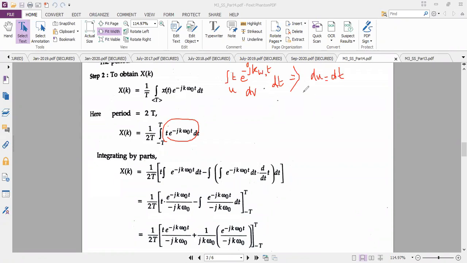Similarly, dv is equal to e power minus jk omega naught t dt. Can anybody tell me what is v here after integrating? I want v. What is v? V is equal to, you need to perform the integration.